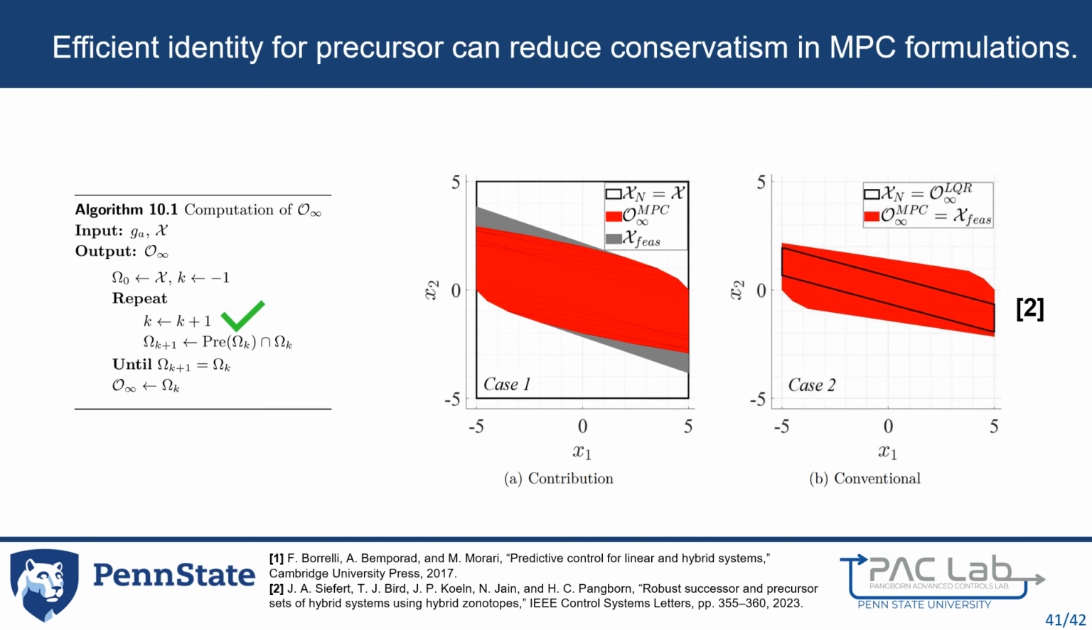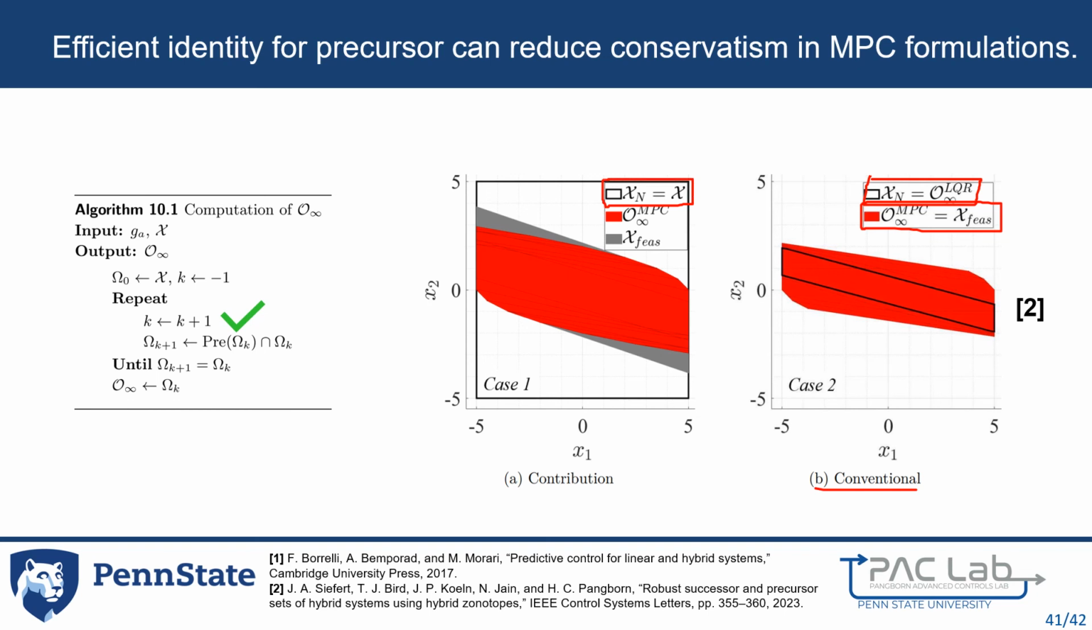On the right, we show a conventional approach, which is to set the terminal constraint to a maximal positive invariant set associated with a surrogate controller such as LQR, shown as the black wire. This guarantees that the entire feasible region of the MPC is recursively feasible. Our approach does not artificially restrict the MPC formulation and sets the terminal set equal to the stage state constraints.